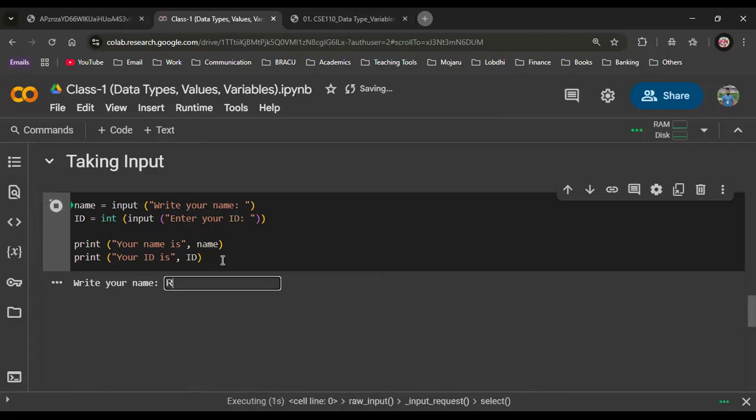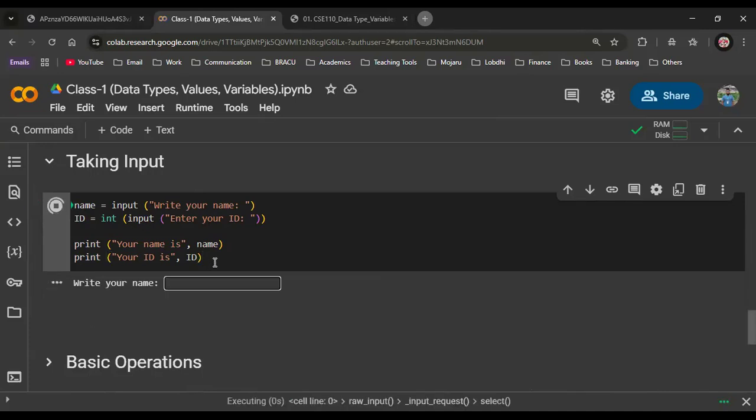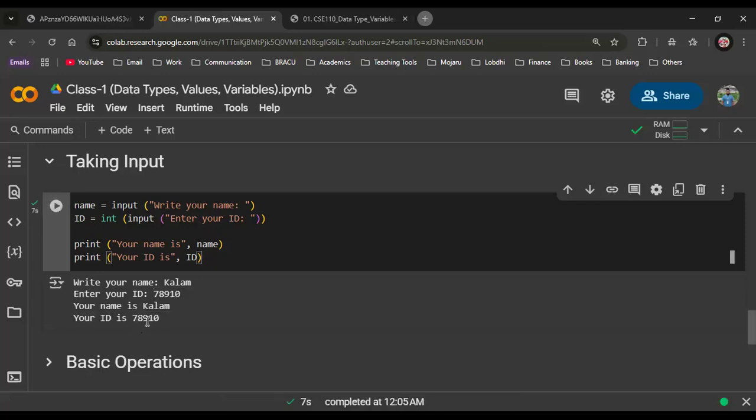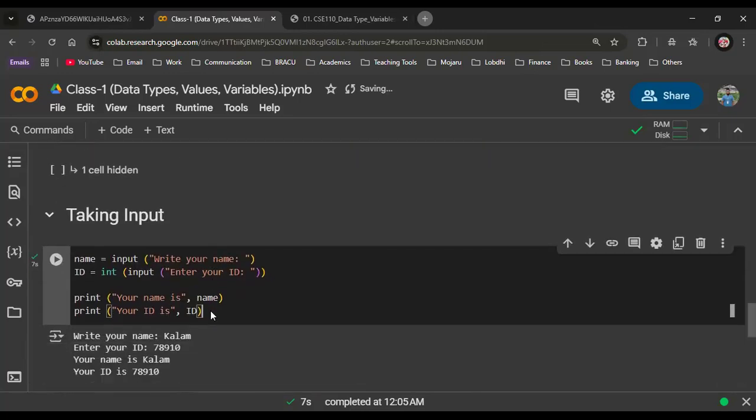What will it do? Let's say the name is Ramin Samin and ID is 123456. Now it will show: your name is Ramin Samin, your ID is 123456. If it was someone, Kalam, and ID is 78910, then it will show: your name is Kalam, your ID is 78910. Very simple. Up to this, are you clear?